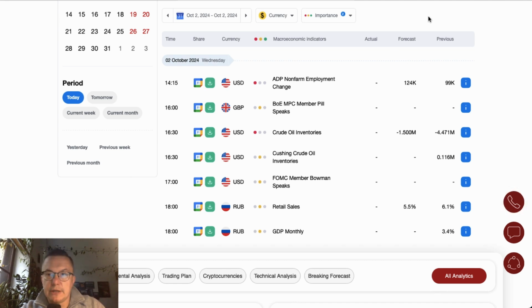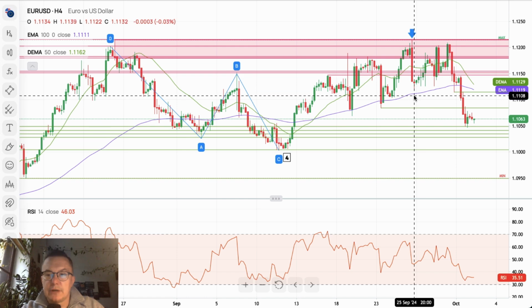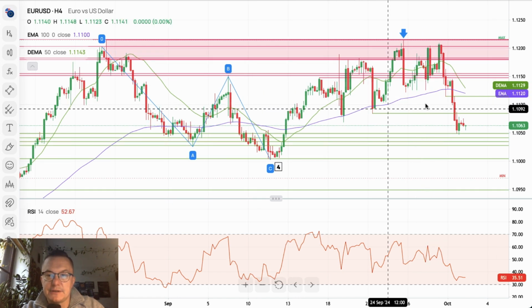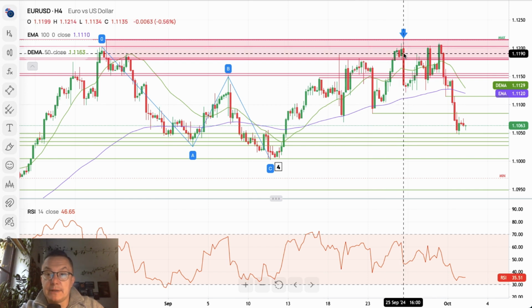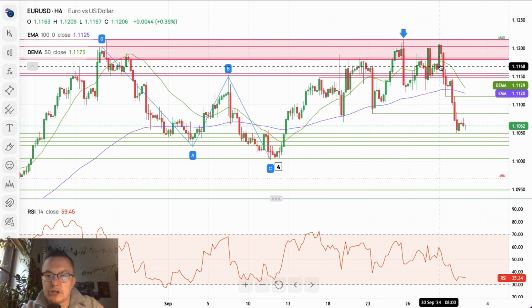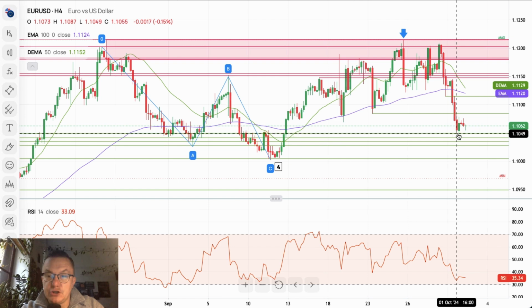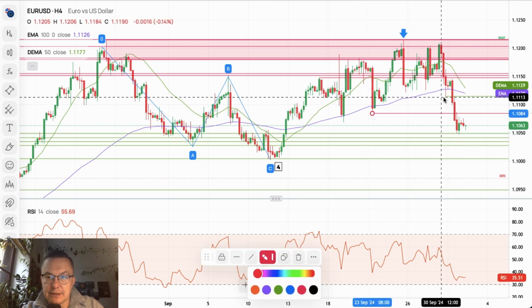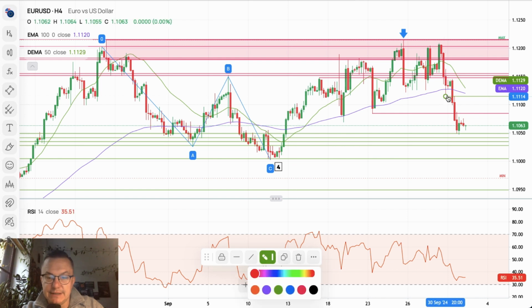We are going to switch to the euro dollar. Euro dollar 4-hour chart is showing us a rejection of the supply zone, just as expected, after the bulls were unable to rally above the level of 1.1214. We got very strong rejection of this zone, and we just tested the first important technical support at 1.1049. So 1.1085 is now intraday technical resistance. 1.1114 is intraday technical resistance as well.